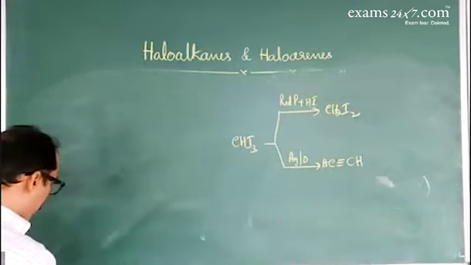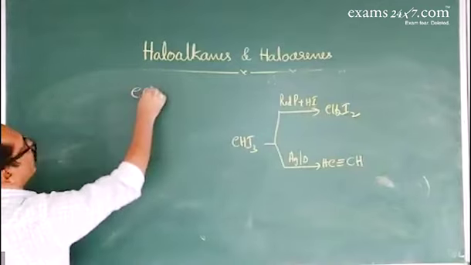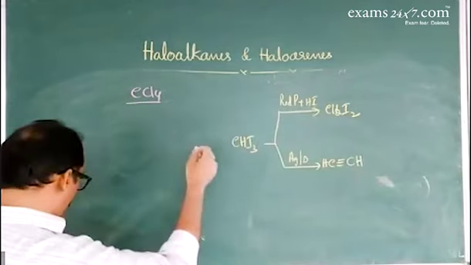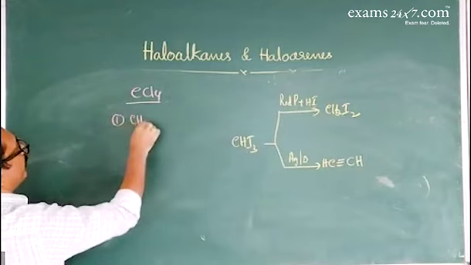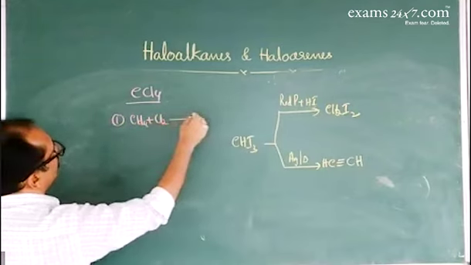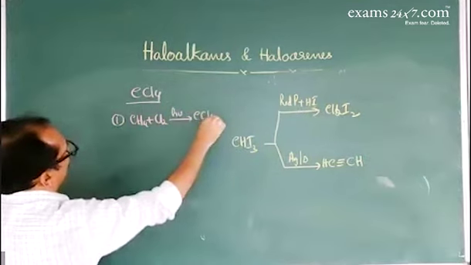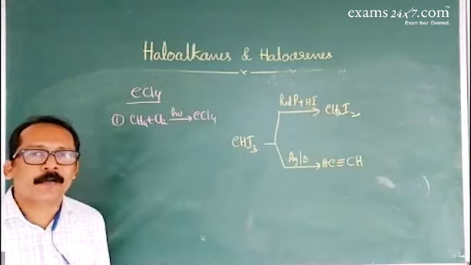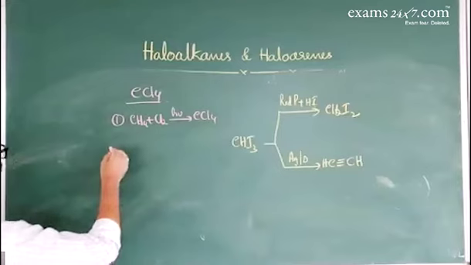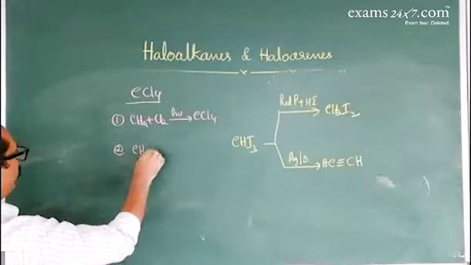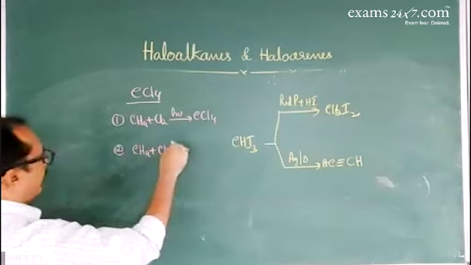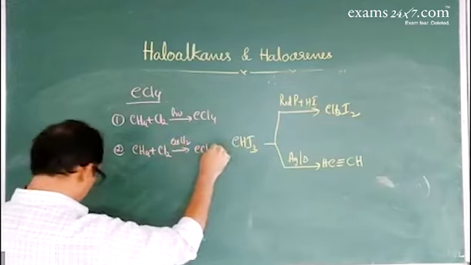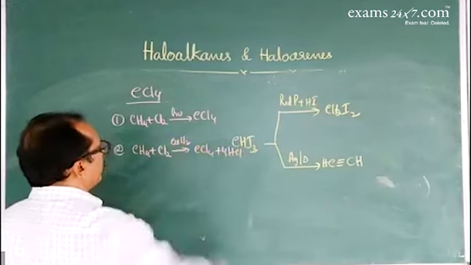So one more type of compound, that is CCl4, carbon tetrachloride. Tetrahalides. It's about the preparation of carbon tetrachloride. Methane on chlorination in diffuse sunlight, the final product is carbon tetrachloride. All the 4 hydrogen atoms are replaced by chloro groups. Next one, methane CH4 reacts with chlorine in presence of cuprous chloride that gives CCl4 and HCl.